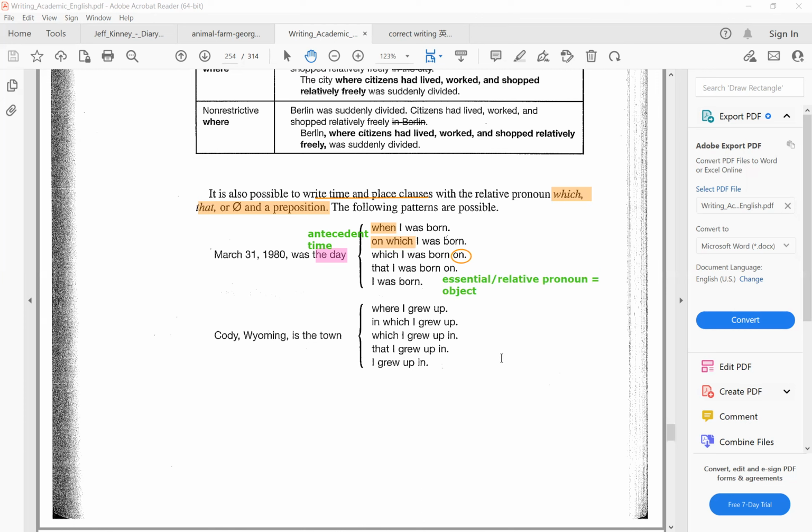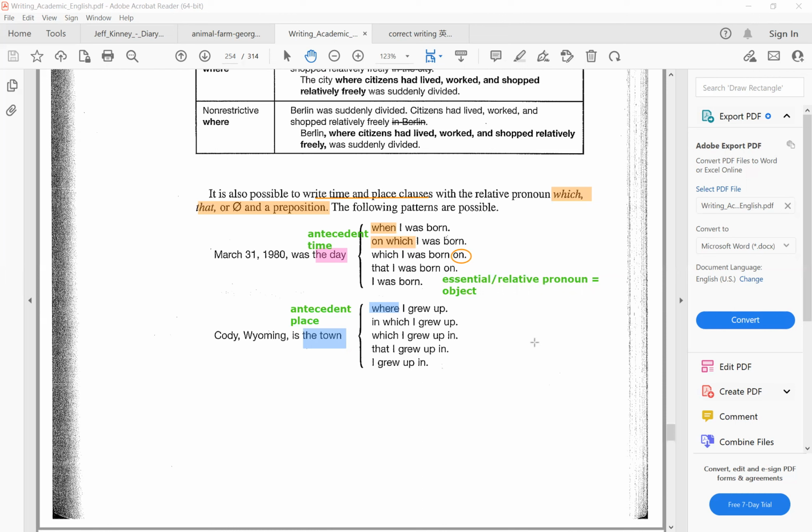Okay, so one more time. The second example. Now we're talking about a place. Cody, Wyoming is the town. The town is a general word, right? So this is a place antecedent. So of course I can use the relative adverb where I grew up.